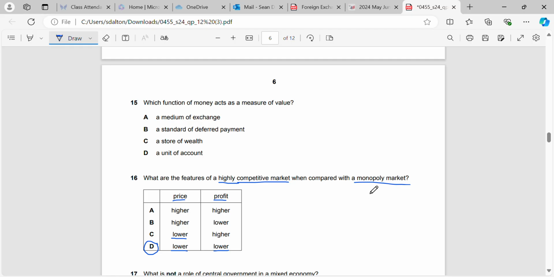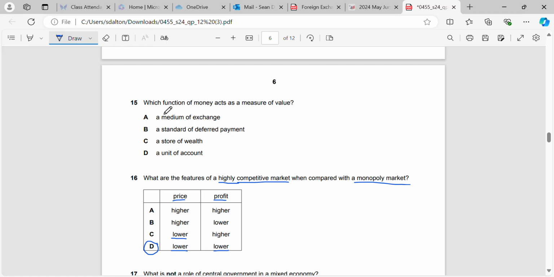In a monopoly market, profit would be higher and price would be higher. So A would be a perfect example of a monopoly market. Price would be high because they've got no competitors, and the profit would be high because they are the only business in it. So they're essentially taking all of the customers. In a competitive market, you've got to fight for your customers. So your profit will likely be lower because you've got a smaller percentage of the market.